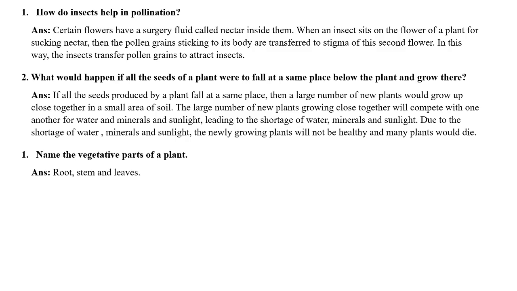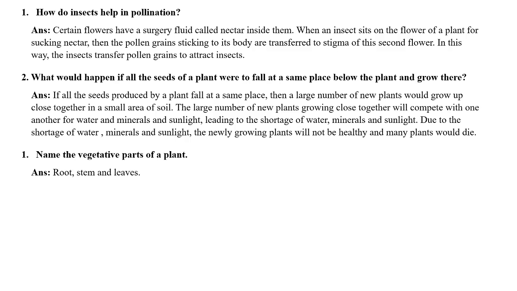First one, how do insects help in pollination? Before going into this question, first let me tell you what pollination is. Pollination is actually the transference of the pollen grains from anther to the stigma of the same flower or different flower of the same plant or the different flower of the different plant.